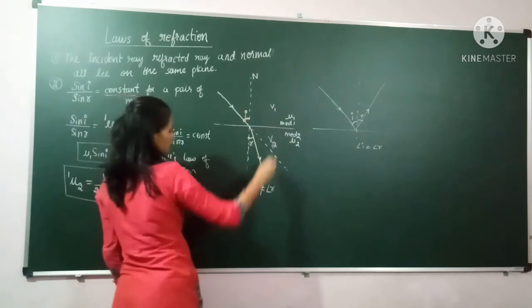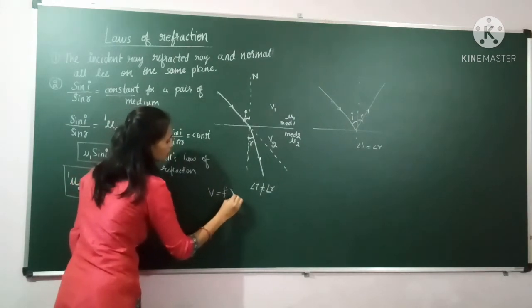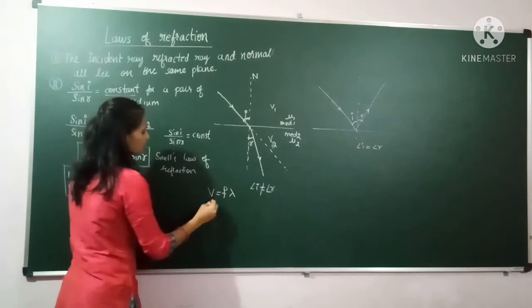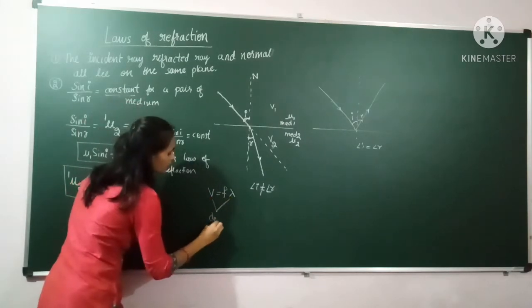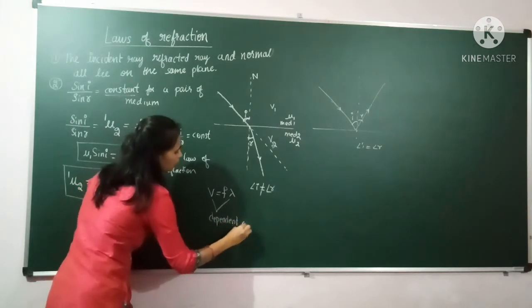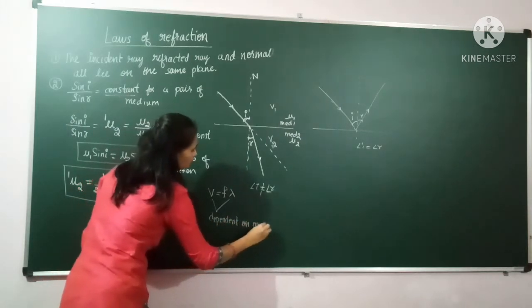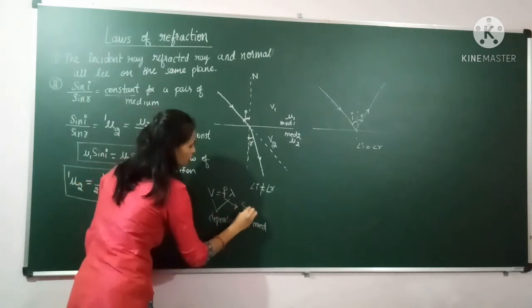And next after that, if you see the relation, velocity is equals to frequency into wavelength. So in this case, this velocity and this wavelength both are dependent on the medium, and this frequency is dependent on source of light.